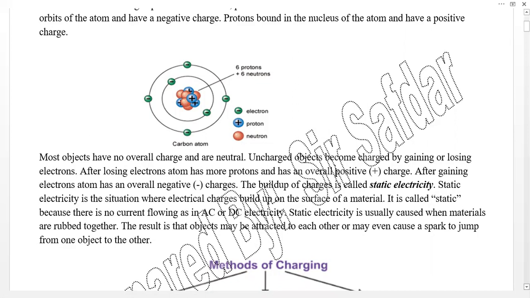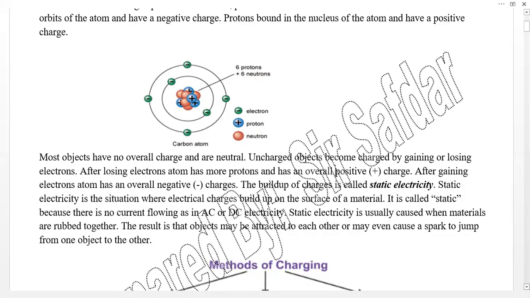An uncharged object becomes charged by gaining or losing electrons. If any object is uncharged, it can become charged when it receives electrons or loses electrons.